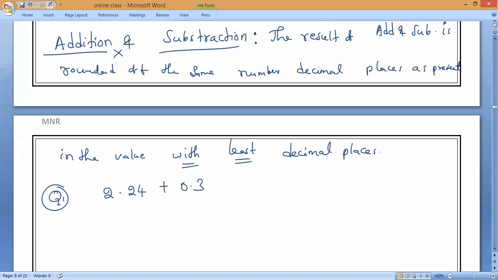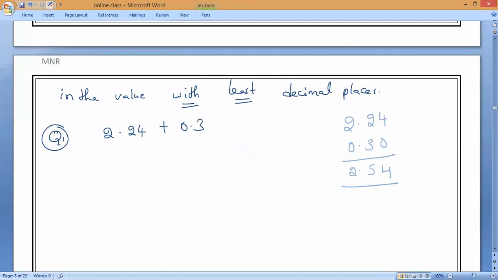Okay, so add these two. How much will it come? Add nicely, everybody. First 2.24, next 0.30. If we add, 2.54 will come. Is it yes or no? Now tell me, is 2.54 correct or wrong?